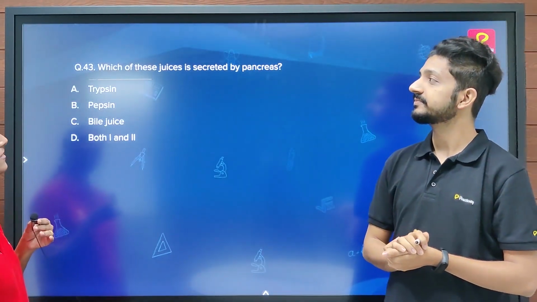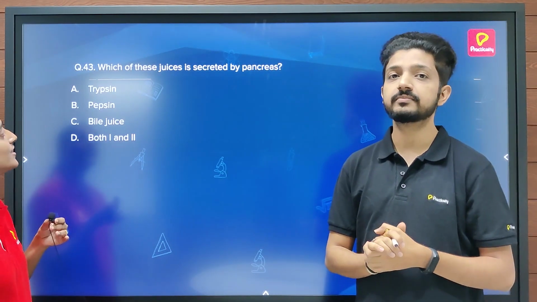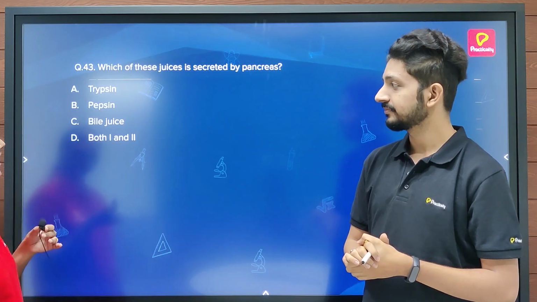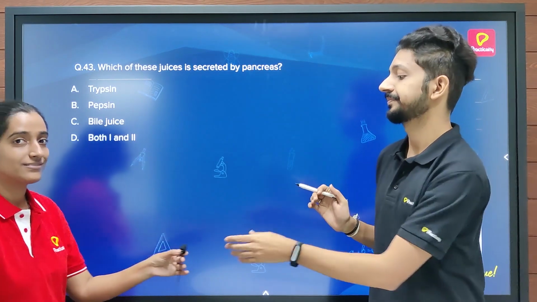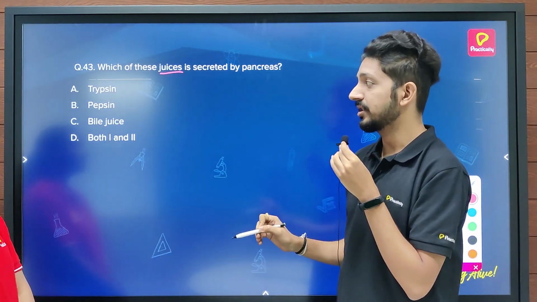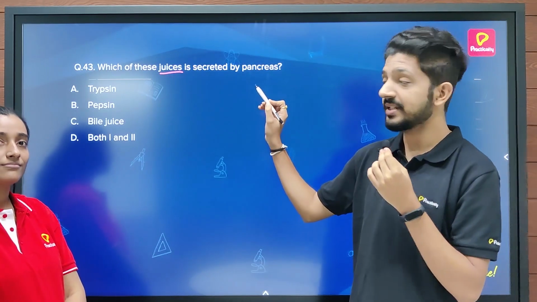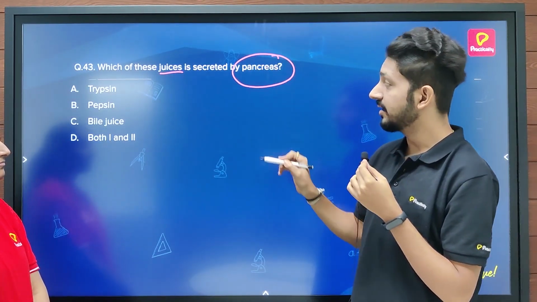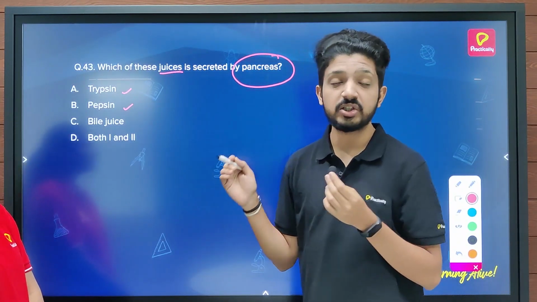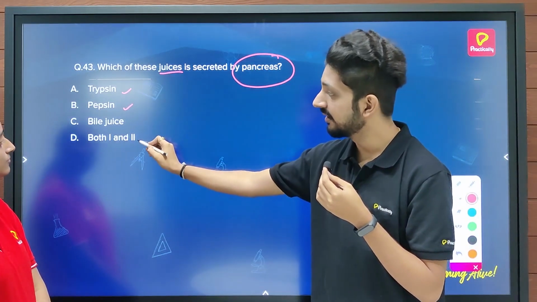The question is, which of these juices is secreted by pancreas? And the options are trypsin, pepsin, bile juice, both 1 and 2. And I think the answer should be bile juice. Well, just because they have mentioned juices in the question doesn't mean that your answer should be bile juice. They are asking which enzymes are secreted by pancreas. And pancreas secretes trypsin and pepsin both, which are useful in digestion of proteins. Hence, the correct answer should be both 1 and 2.